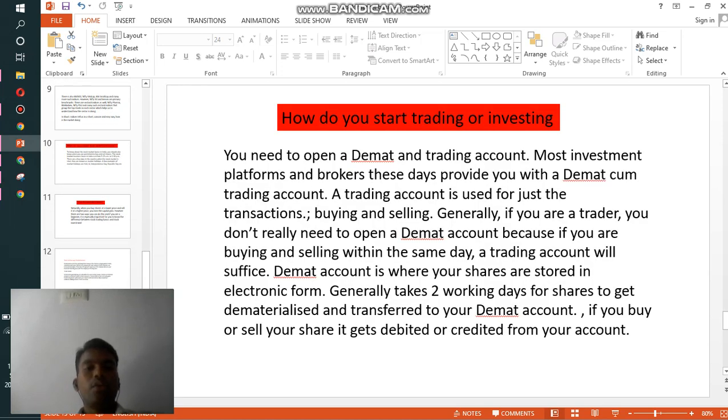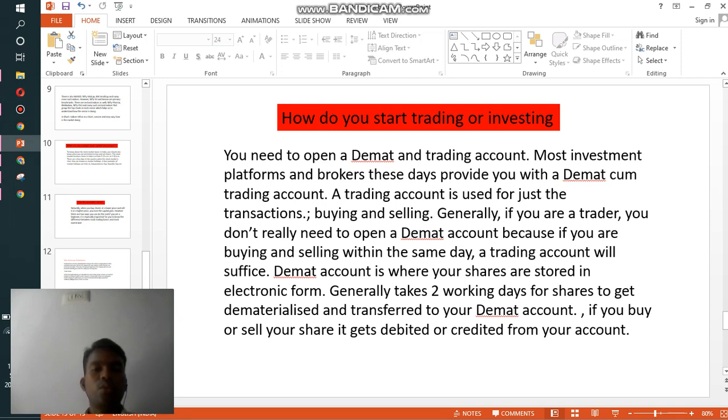How do you start trading or investing? If you want to invest or trade, you need to open a demat account and a trading account. Most investment platforms and brokers these days provide a demat account along with a trading account. In India, there are many brokers available to open trading and demat accounts.